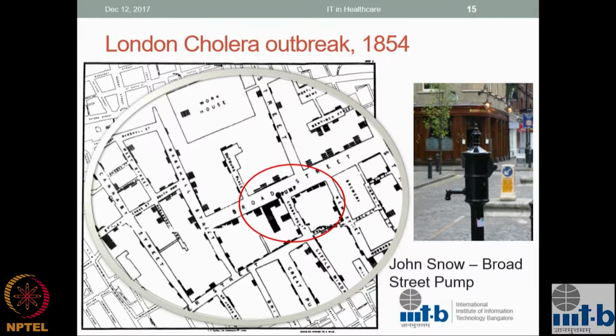But he persisted with that, was able to convince people about this, and it led to the formation of the sewage system in London itself. And it's completely changed urban planning. So this came from a methodical study of public data. So John Snow is known as the father of epidemiology. He started this whole field of how do we look at aggregate data and study epidemics and growth and spread of epidemics. So this is a great example of how data can be used and can help.